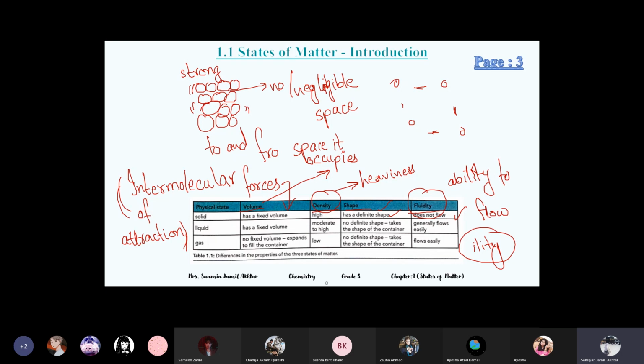Similarly, later on you will study about volatility. A volatile substance evaporates, and volatility is the ability to evaporate. So if the word ability comes with any term, it means ability.